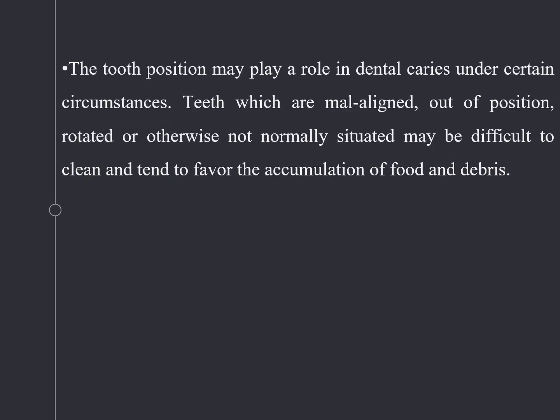The tooth position may also play a role in dental caries formation under certain circumstances. Teeth which are malaligned, out of position, rotated or otherwise not normally situated may be difficult to clean and tend to favor the accumulation of food debris and formation of dental caries. If they are malaligned, definitely the brush can't remove all the food particles that have stagnated interdentally. So the bacteria might accumulate, acids might form, and decay may be formed.